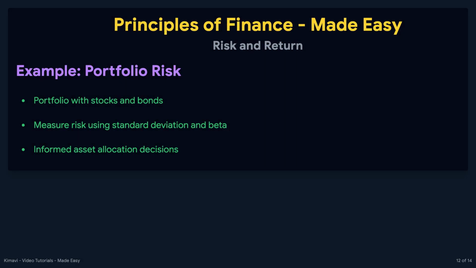Consider an investor who has a portfolio consisting of two assets, stocks and bonds. The investor wants to measure the risk of the portfolio. By calculating the standard deviation and beta of each asset, the investor can determine the overall risk and make informed decisions about asset allocation.